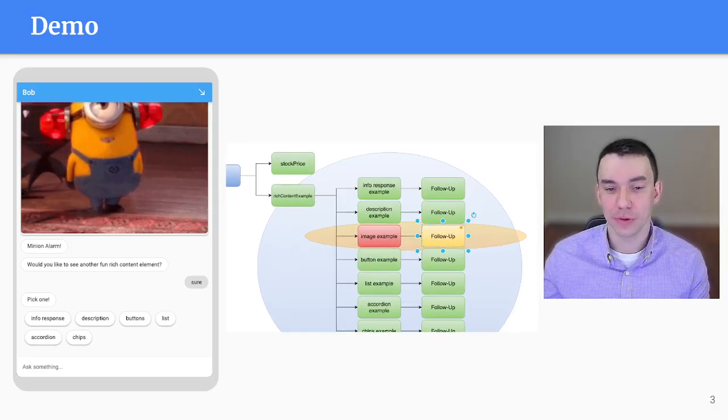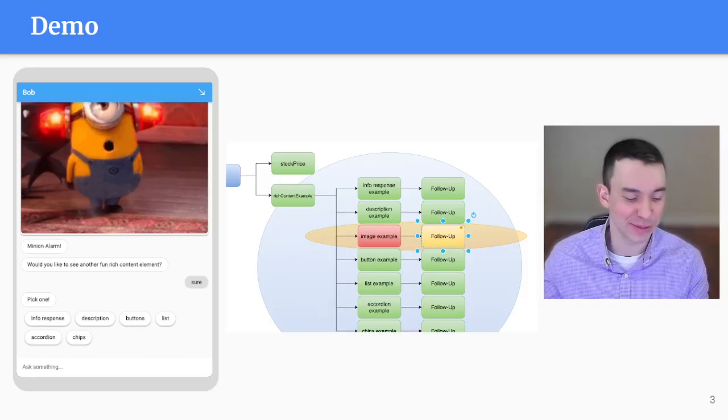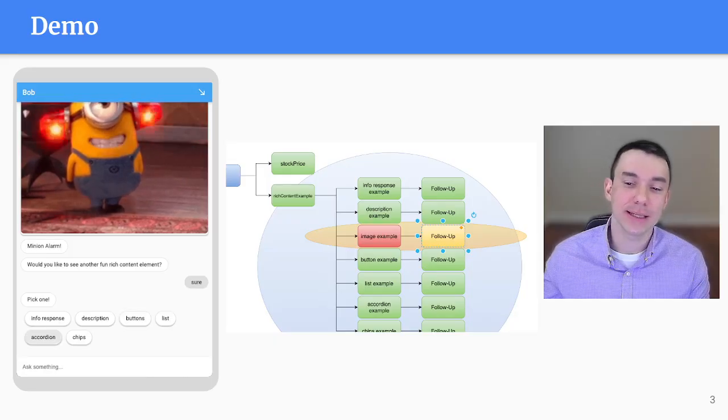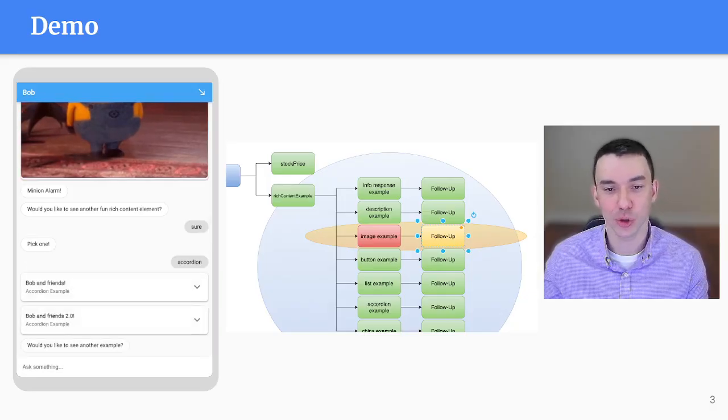And the other thing is, if you notice on the screen, the image is not one of the options. So this is the little customization that I made: we just saw image, so I took it out of the options. Obviously, this is a very simple customization, just for simple demo purposes. But it's not there. And so now let's say I want to see an example of an accordion. This one, right? I say, sure, show me an accordion.